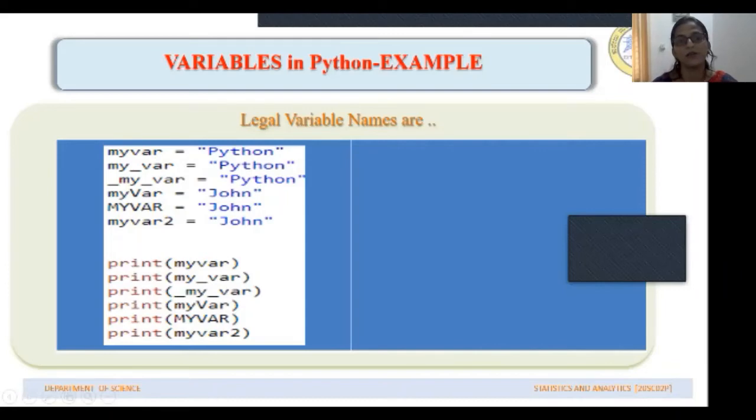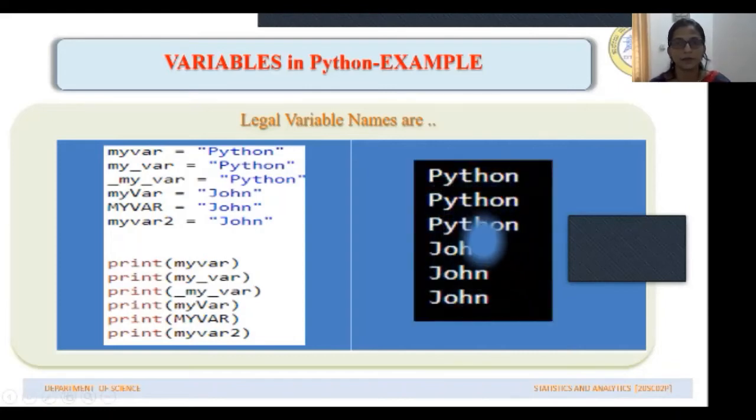So myvar is equal to Python, we are seeing here. So the string Python is assigned to this variable. So when you give print myvar, then the computer will display the string which is assigned to it, Python. So you can see in this.